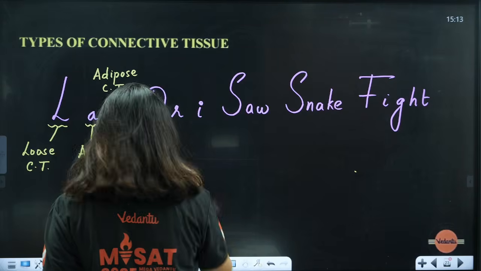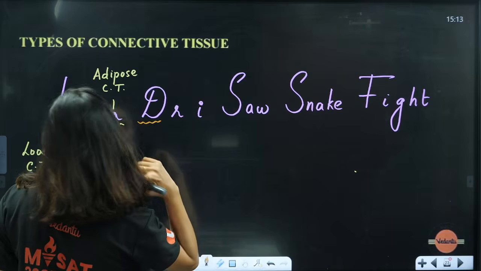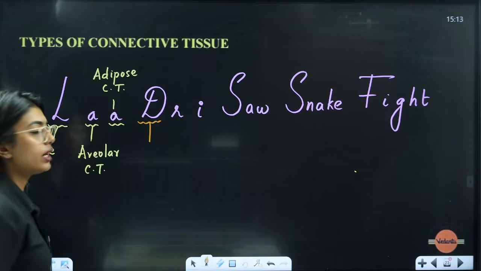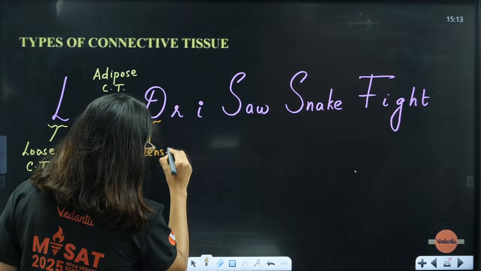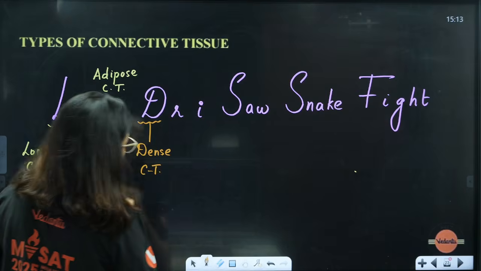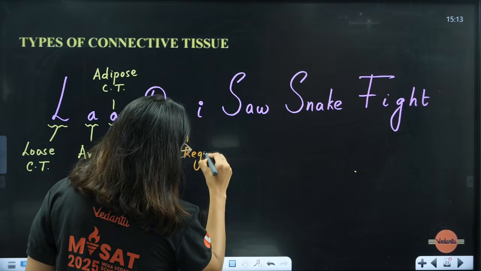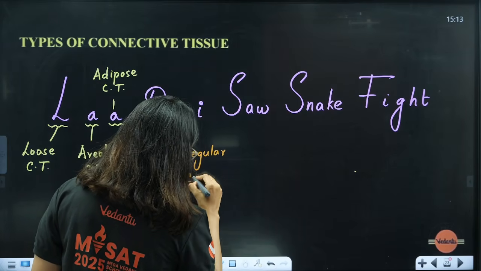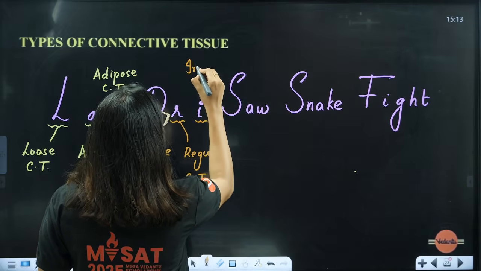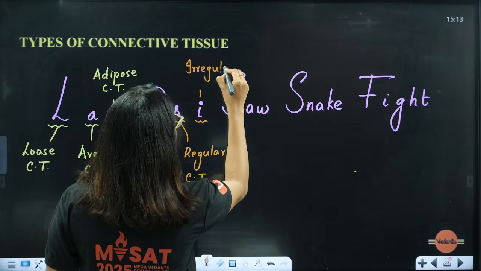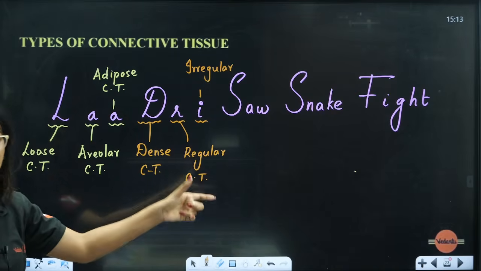Okay, D for what? Dense connective tissue. Dense connective tissue. Okay, R for regular connective tissue. I for irregular connective tissue. Irregular connective tissue. So, "Ladri." Okay, two done.